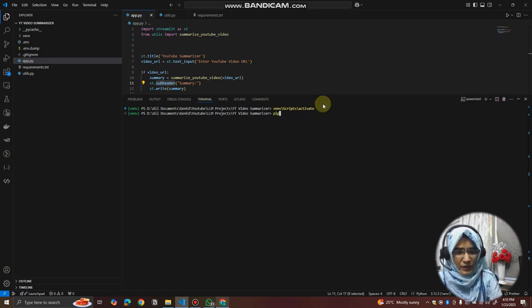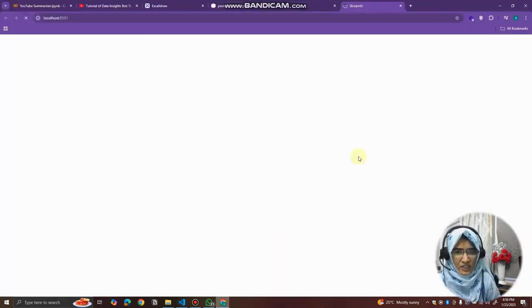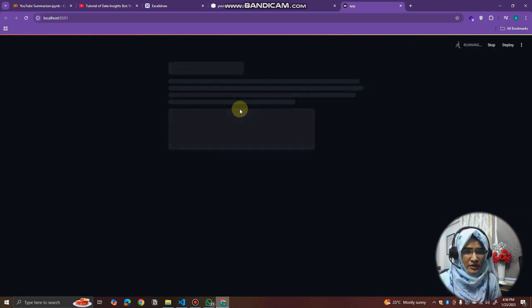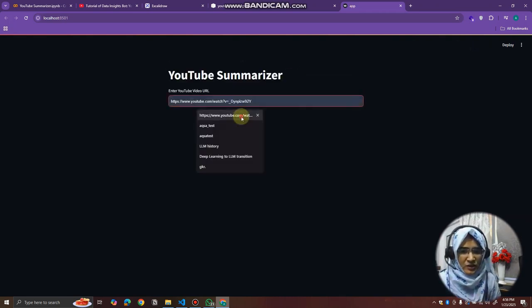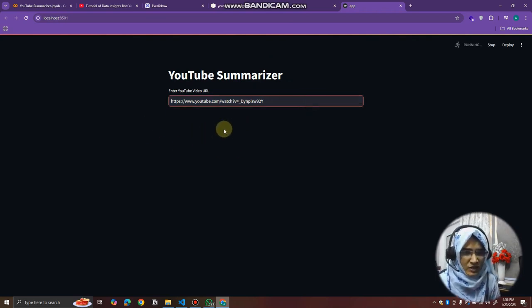Then I need to run this command also, if you are running this project for the first time: pip install -r requirement.txt. It will install all the libraries that we need to run this application. I already have all the libraries installed, so I will not run this command. Afterwards I just run streamlit run app.py. As soon as I run this, it will take me to the front end. Now I will provide the URL, press enter, and it will give me the summary.